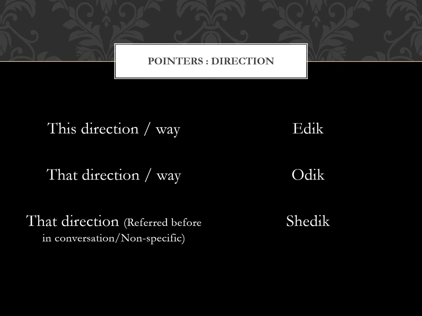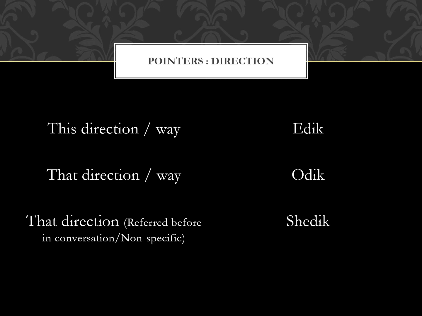Now next up are the pointers for direction. This direction or this way is edik, that direction or that way is odik. Now you might be confused about what is this direction and what is that direction, because in cases of direction there is nothing near or far.